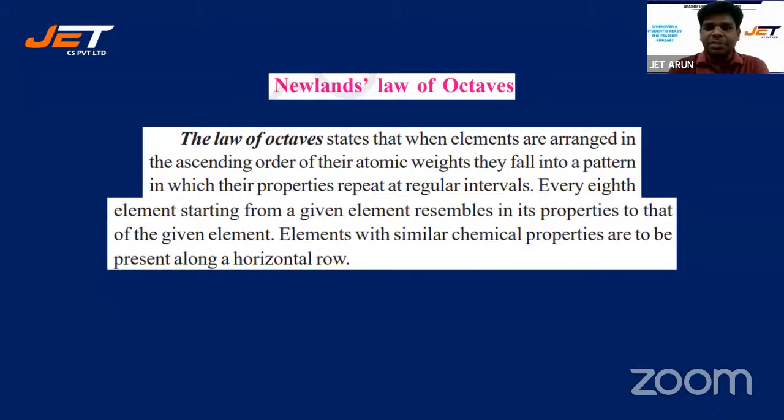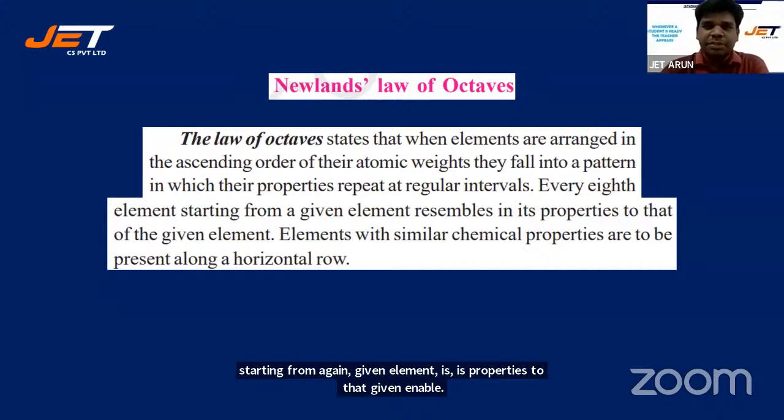So elements with similar chemical properties are to be present along a horizontal row. So that periodicity is 8. Every eighth element starting from a given element resembles that given element in its properties. All right, that's the law of octaves, Newton's law of octaves.